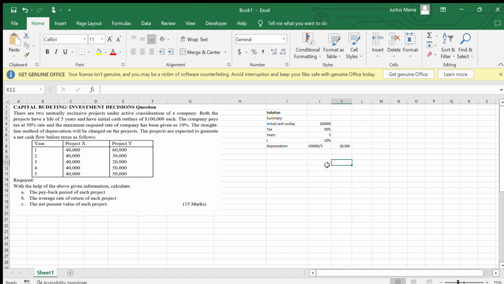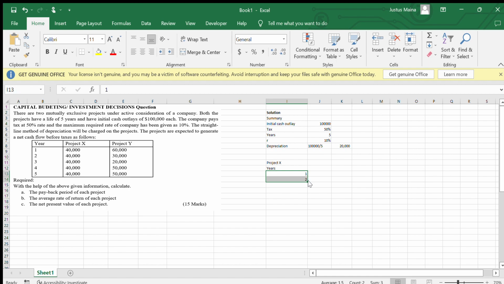Now we produce the table for project X and see what happens as the payback period. In project X we are given the number of years, year 1, year 2, up to year 5.